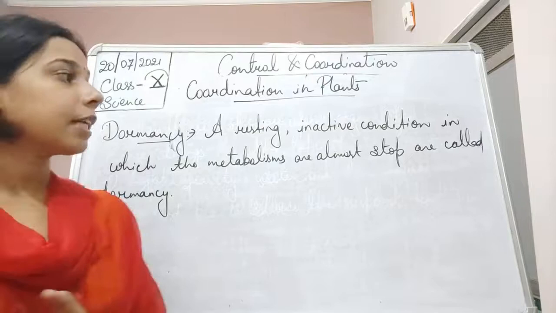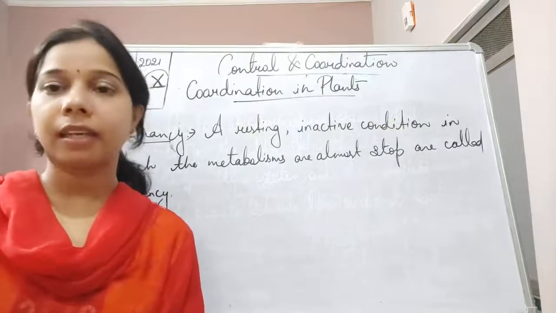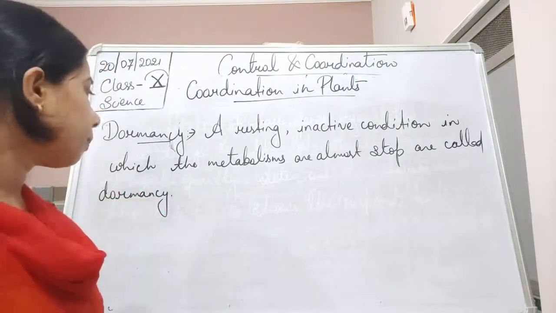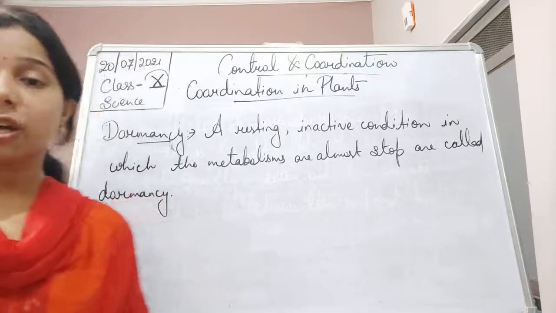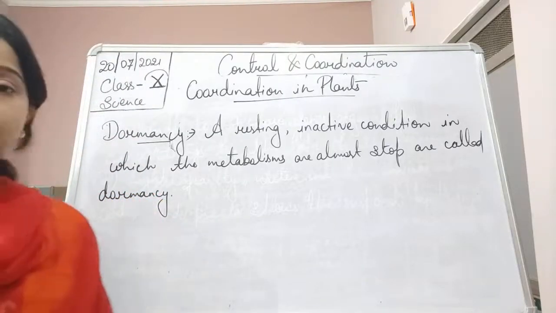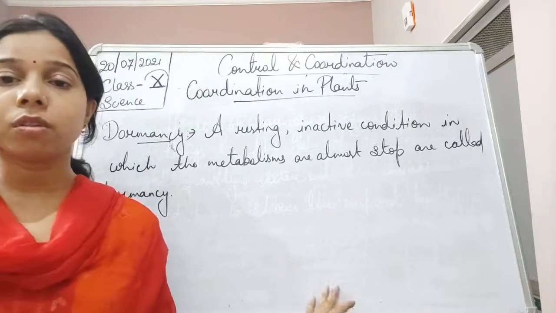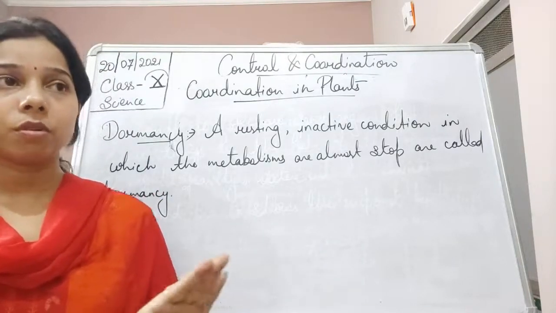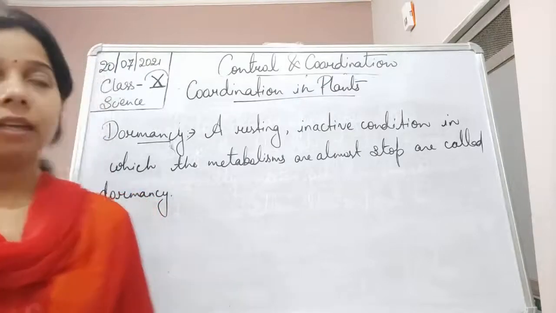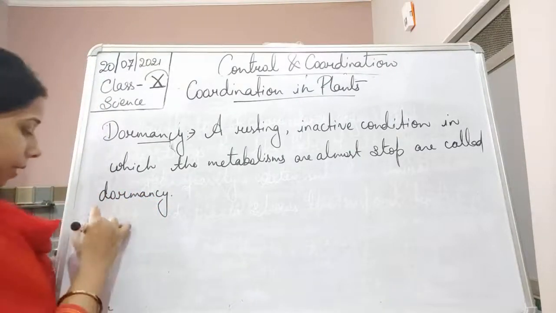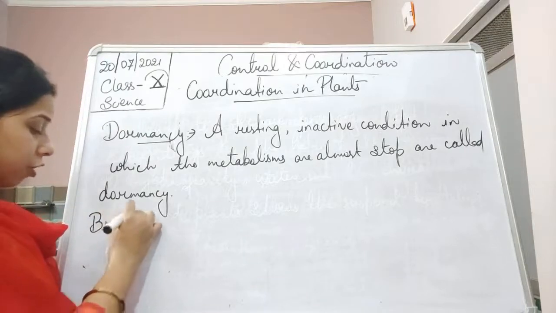Okay, so this is a condition, an inactive state when the seed is not able to grow, in which we can say that almost all the metabolism which occurs in the seed almost stops. That is called dormancy. So, to break the dormancy, some conditions are required, students.